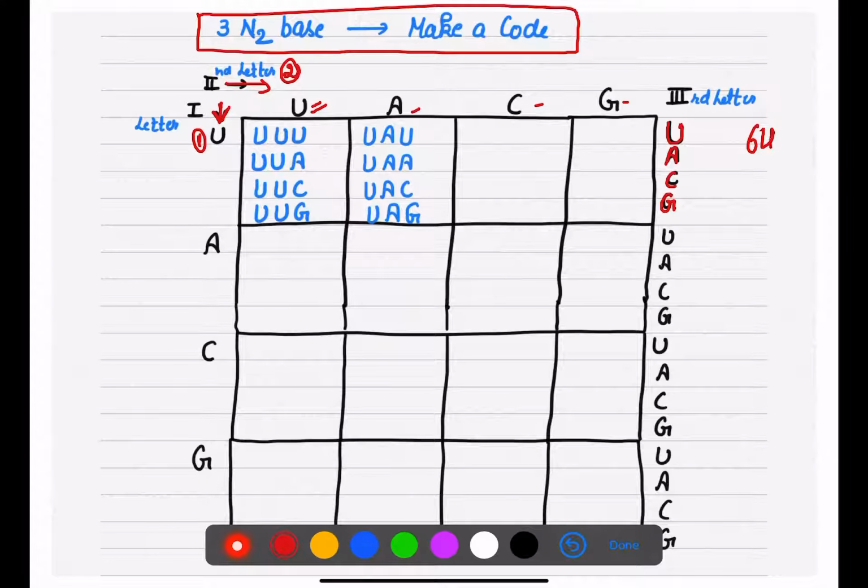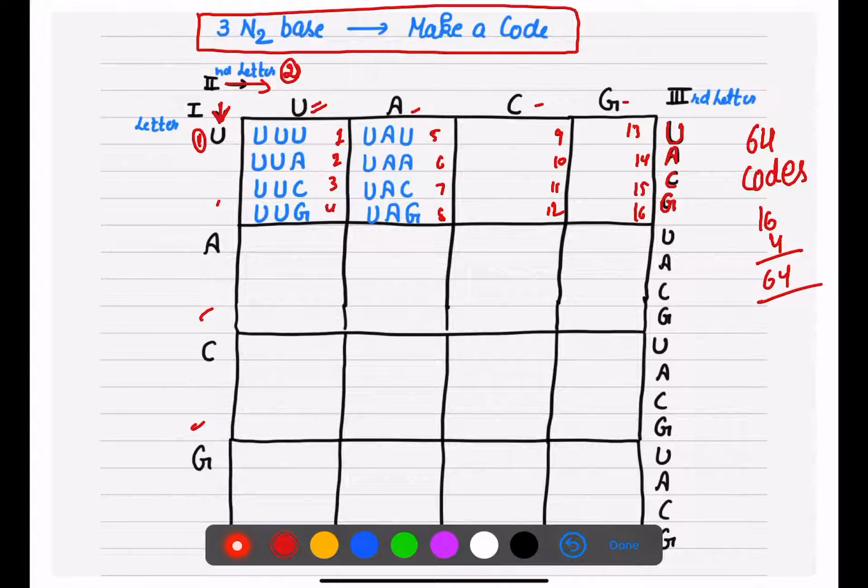We are going to get 64 codes, right? Because let's count them: 1, 2, 3, 4, 5, 6, 7, 8, 9, 10, 11, 12, 13, 14, 15, 16. So 16 into 4, how much do we get? That is 64 codes.